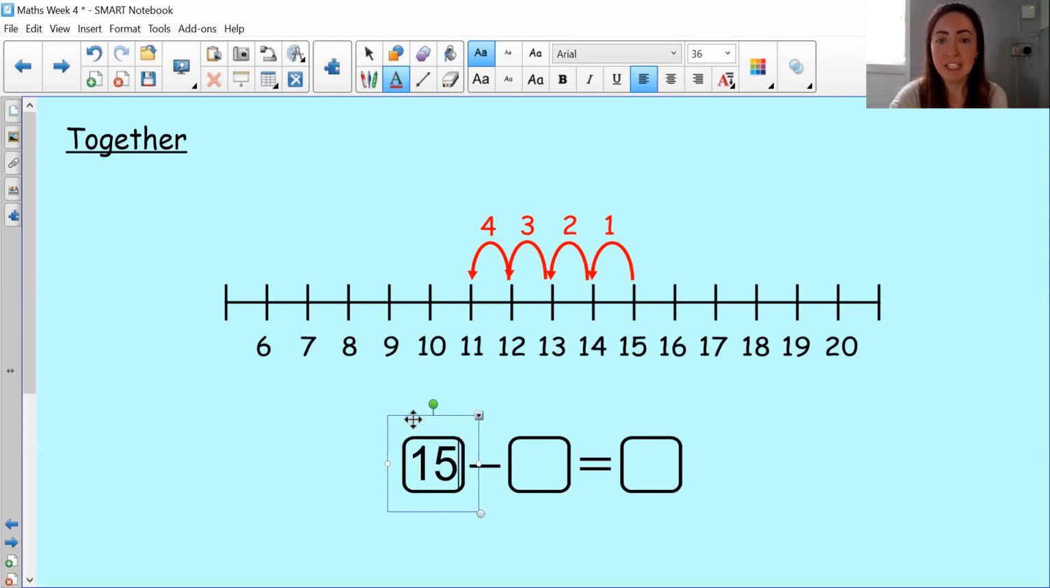And then how many did we take away? Well, that must be however many jumps were taken. So we can see there are 1, 2, 3, 4 jumps. So it must have been 15 take away 4. And so 15 take away 4 equals exactly 11, the number that we have landed on after taking 4 jumps.